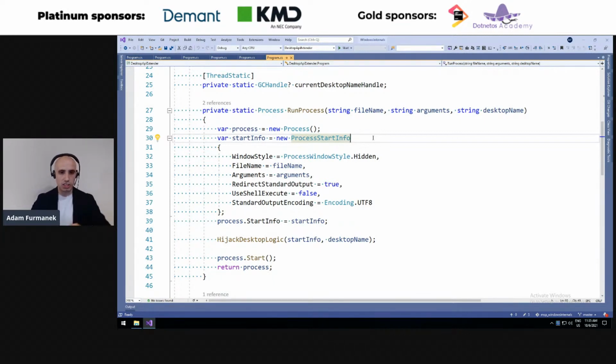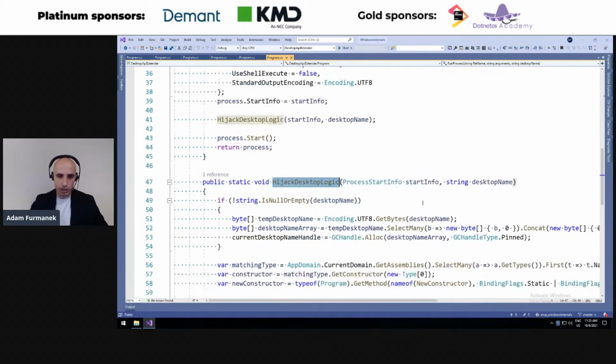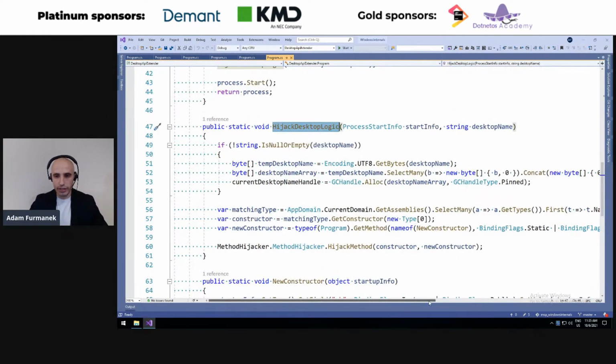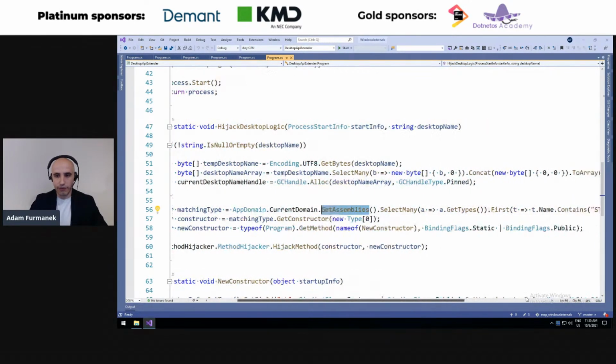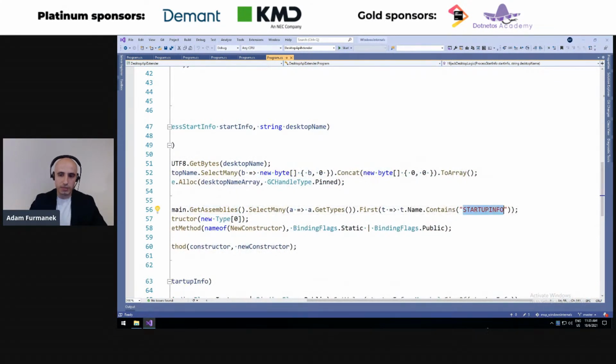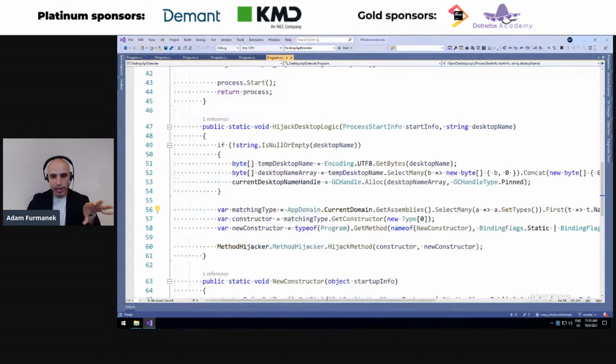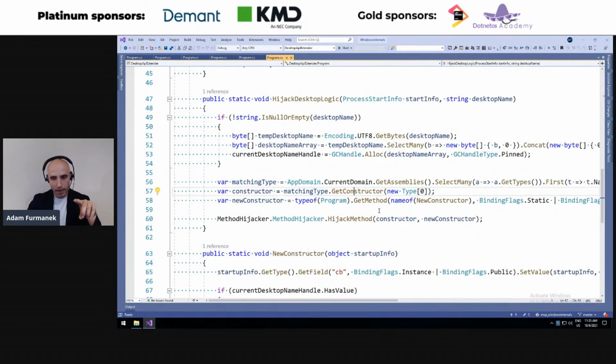There is, by hijacking. We would like to hijack the desktop logic. So we use reflection to get all the assemblies and then find the type, which is basically the startup info. So we want to get this type by reflection. Then we would like to get the original constructor of this type and modify it. So instead of calling the original constructor, our custom constructor is being called.